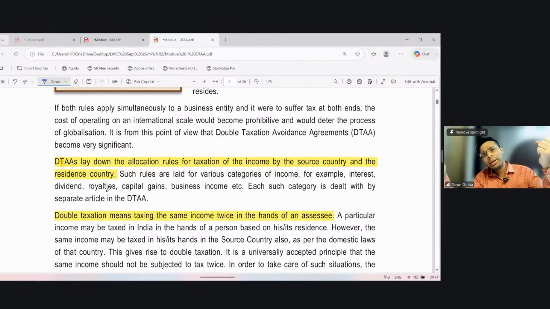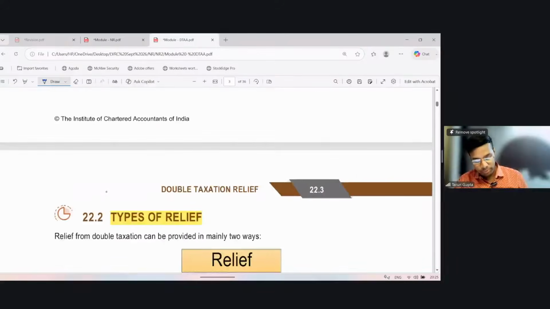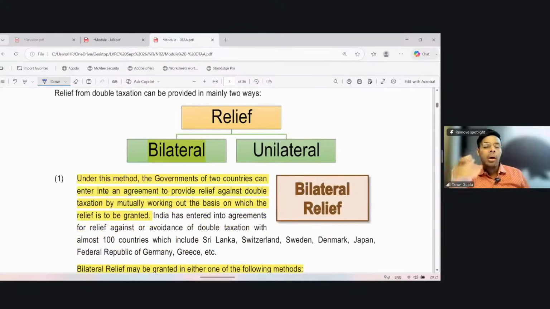They say this income shall be taxable in the source country, this income shall be taxable in the resident country. It may also say clearly that this income shall be taxable in both cases. Double taxation means taxing the same income twice in the hands of the same assessee. Now, relief. There are two types of relief, bilateral and unilateral. Bilateral means with the consent of both the parties. Unilateral means I decide myself.